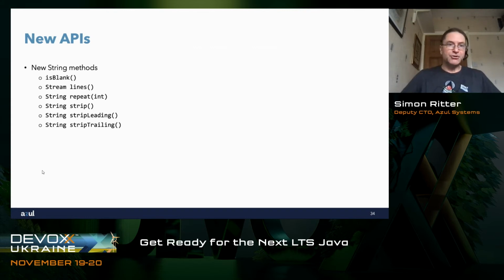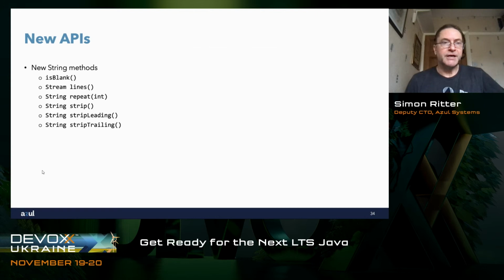Repeat will repeat a string a certain number of times as specified by the parameter. And then you've got strip, stripLeading, and stripTrailing, which will remove white space from your string. In the case of stripLeading, from the leading white space, stripTrailing, trailing white space, and strip will remove both leading and trailing white space.